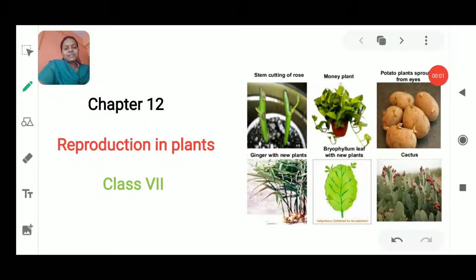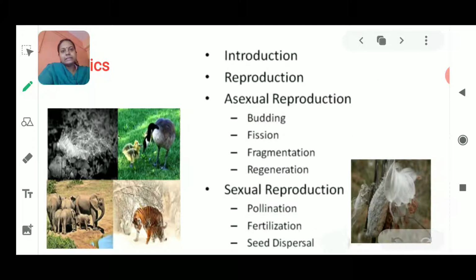Hello students, I'm here with another video from the new chapter of class 7th NCERT book, that is reproduction in plants. Now before starting today's video, I would like to tell you all what topics are to be covered in this chapter. So we move on to the first slide, which shows you the topics which are to be covered in this lesson.